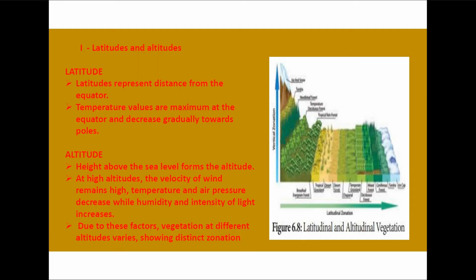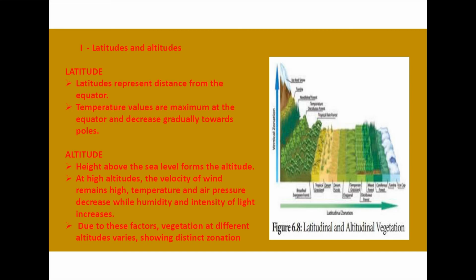Latitudes. Latitudes are the imaginary lines on the Earth's surface, and they represent the distance from the equator, that is the midline which is drawn on the globe or the biosphere. Temperature values are maximum at the equator and decrease gradually as we go towards the pole.